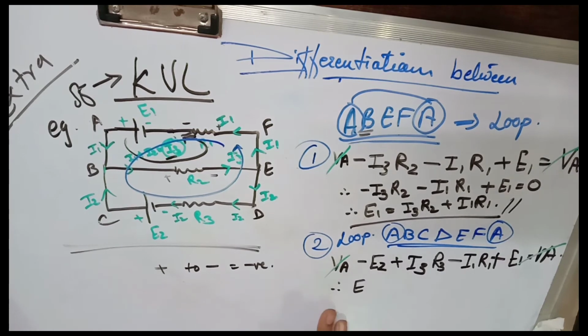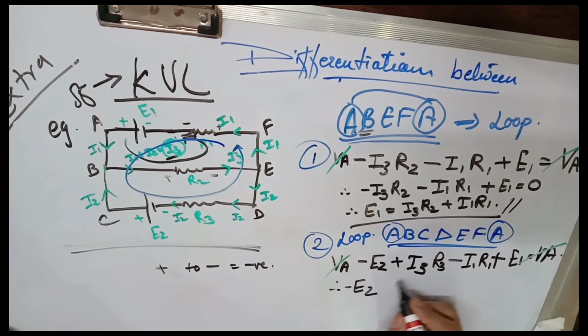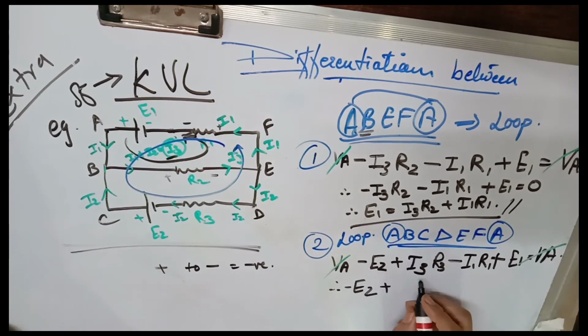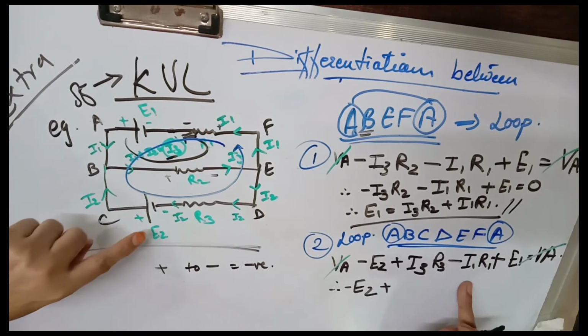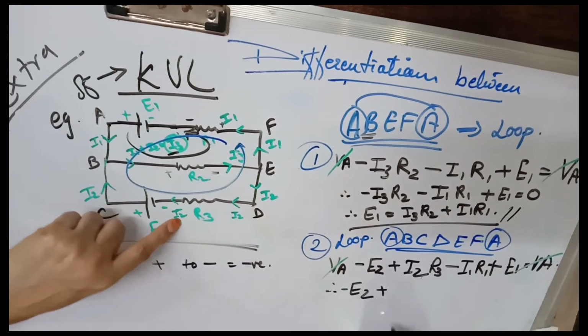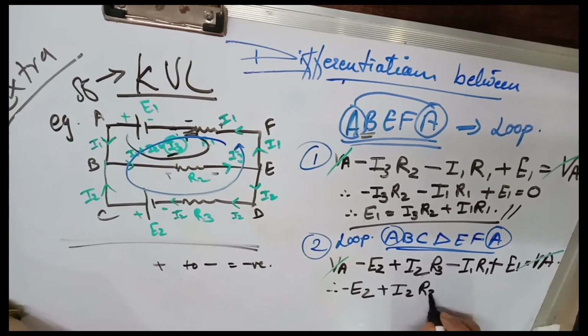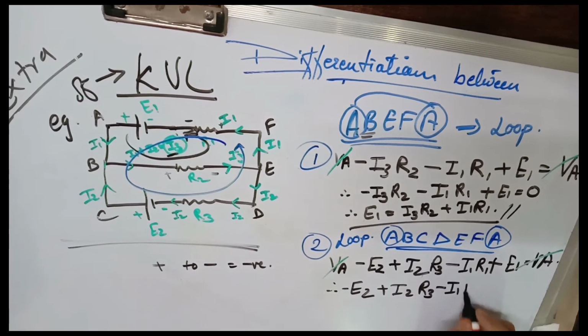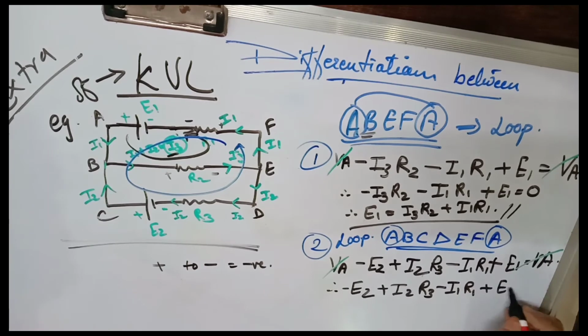Now VA gets cancelled and we get minus E2 plus I2 R3 minus I1 R1 plus E1 is equal to 0.